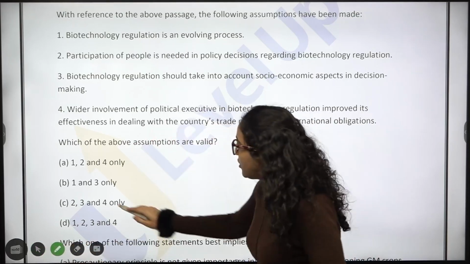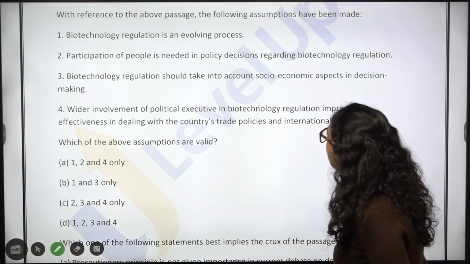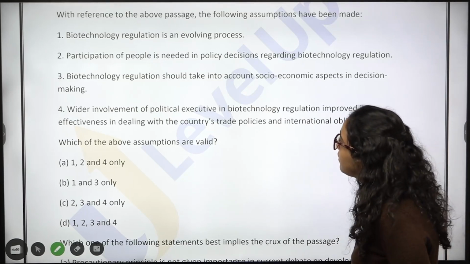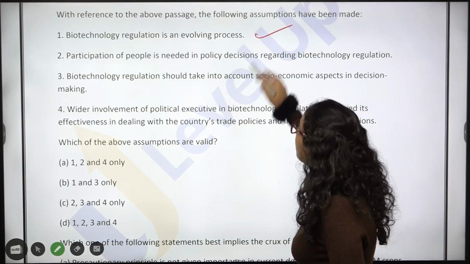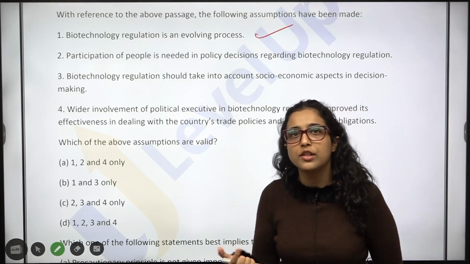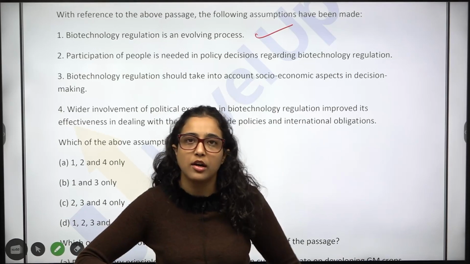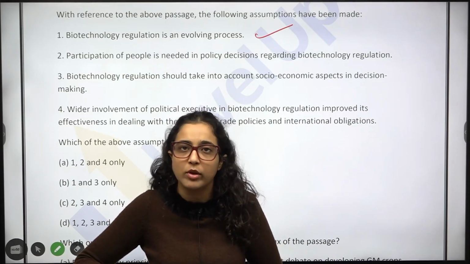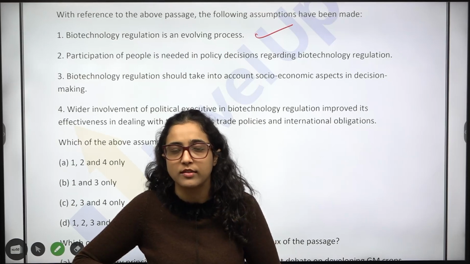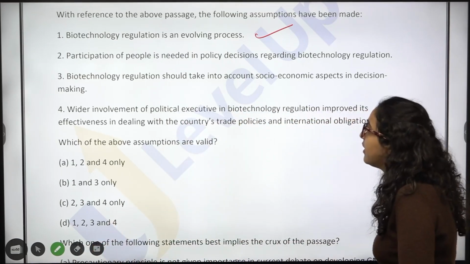Now, again, options like this: 1, 2, 3, 4. Biotechnology regulation is an evolving process. In general also a very correct statement. It is an evolving process. Earlier we could not have developed and regulated biotechnology. Now we are regulating it bit by bit. We are making more progress in the development also. Okay, so yes, it is an evolving process.